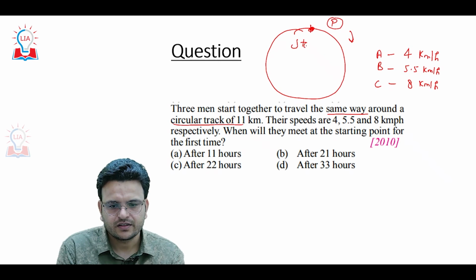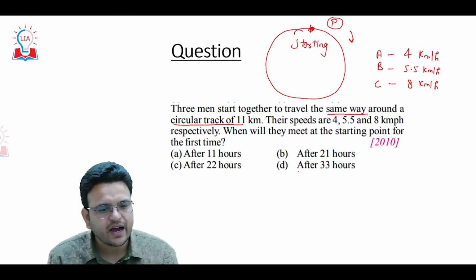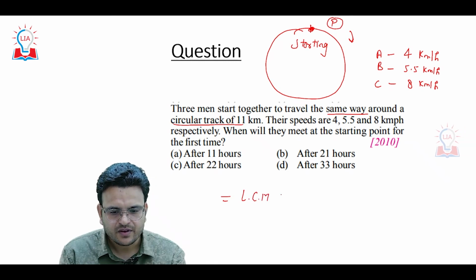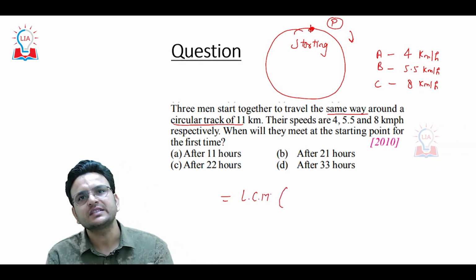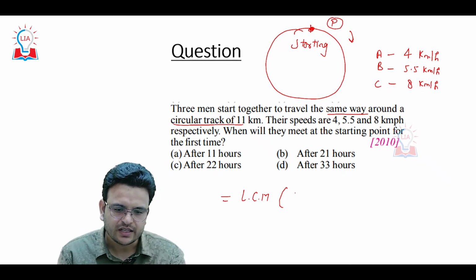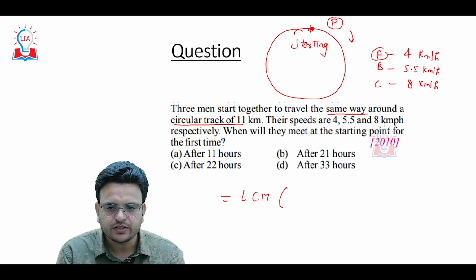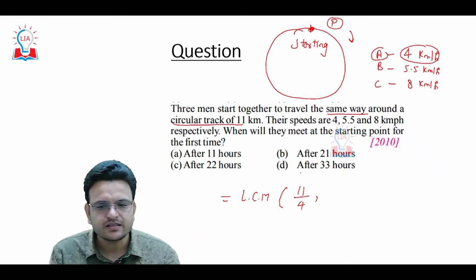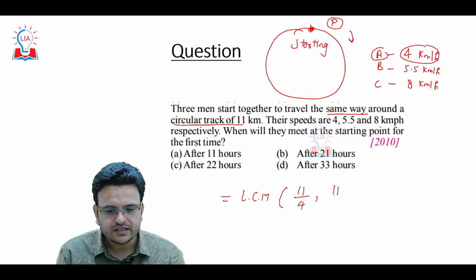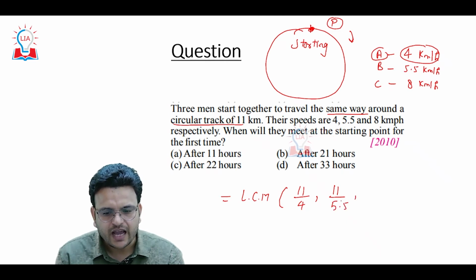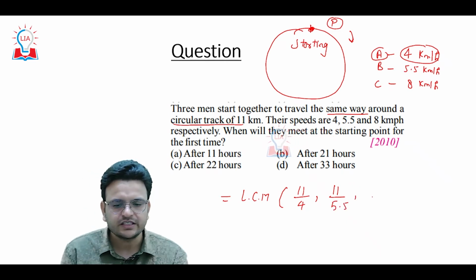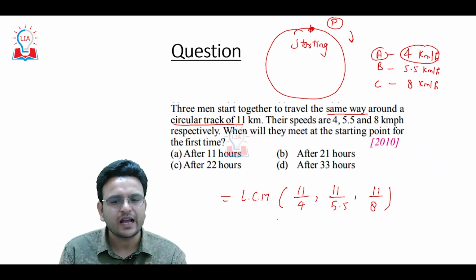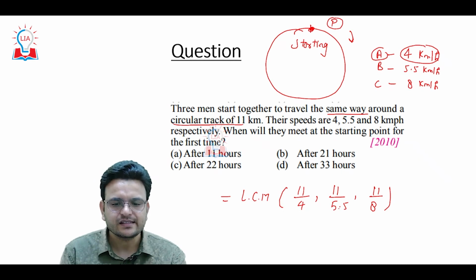For the starting point, what concept have I given? I have given the concept of LCM of the time taken by the three persons to reach the starting point. So time taken by person A to reach the starting point is distance upon speed. Time taken by person B to reach the starting point, distance upon speed. And time taken by person C to reach the starting point again, distance upon speed. So you have to get the LCM of these values. How to get the LCM?